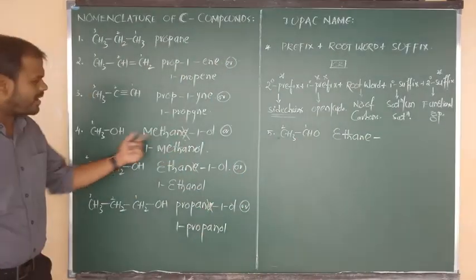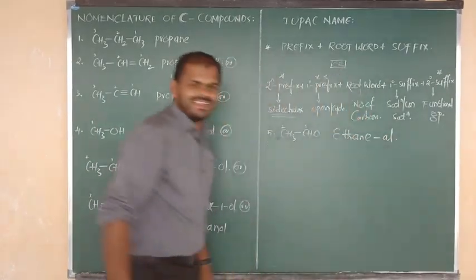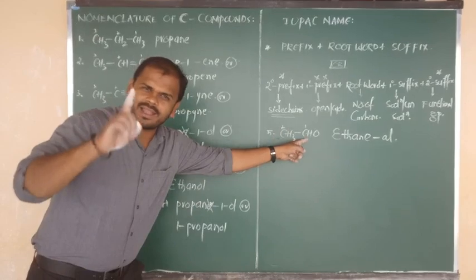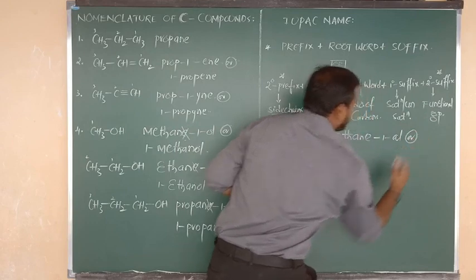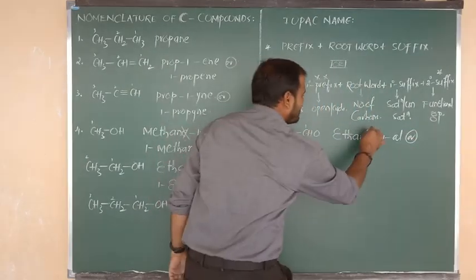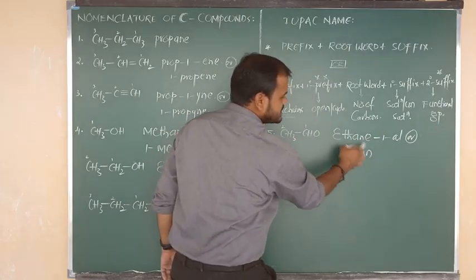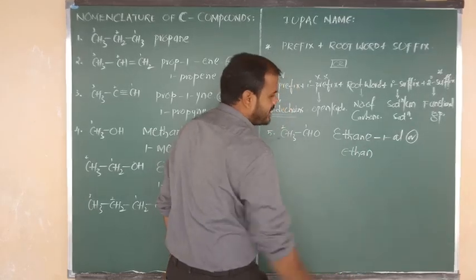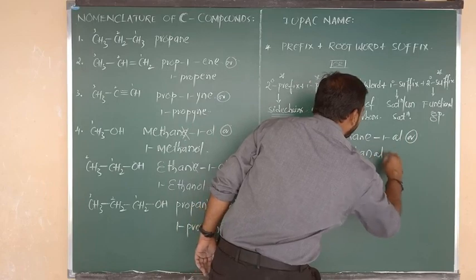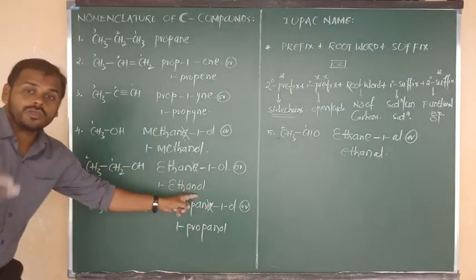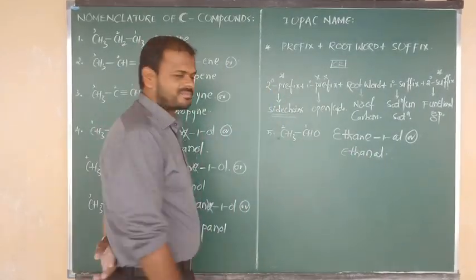Here it was alcohol, and alcohol means ol. Here it is aldehyde, and aldehyde is nothing but al. That is different. But al means aldehyde. Number is 1, so we can say 1 al. Or we can write it shortly. When we write in short form, again we can cancel the E. So the other name is ethanal. Ethanol indicates alcohol, ethanal indicates the aldehyde. Good.